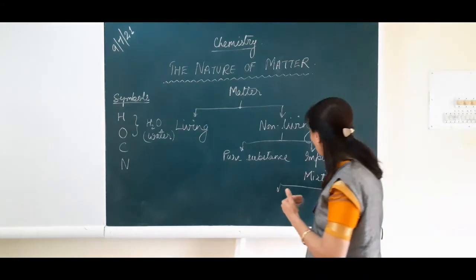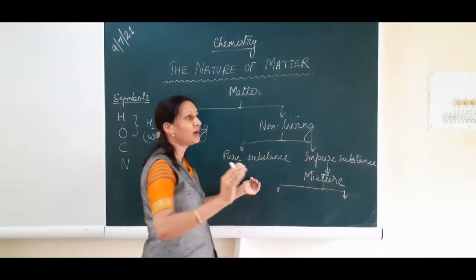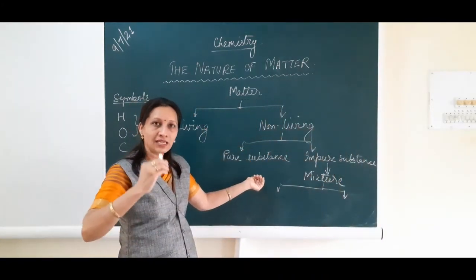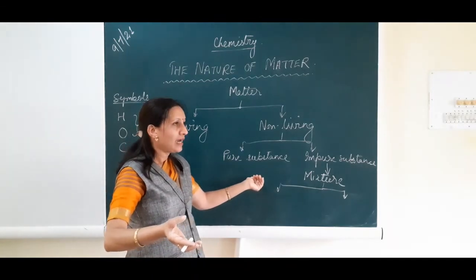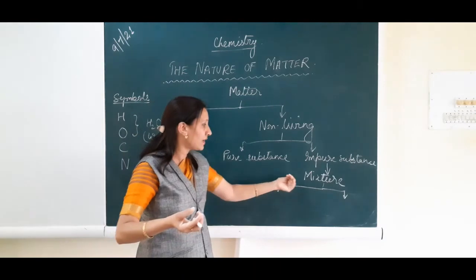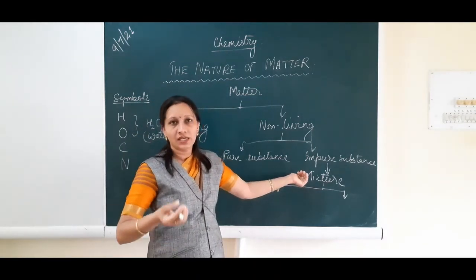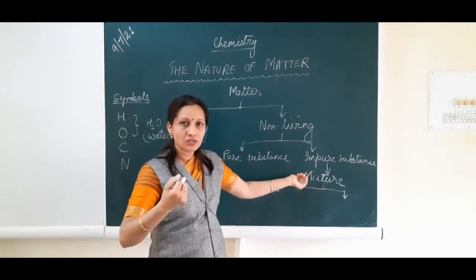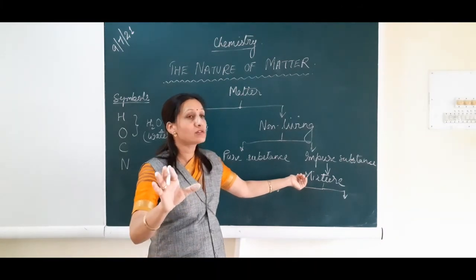So mixture is the substance where components can be mixed in any amount and the properties of the constituents do not change whenever you are making a mixture. It is very easy to separate the constituents from the mixture. In compound it is not possible.